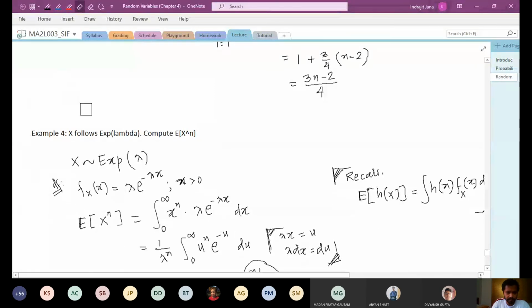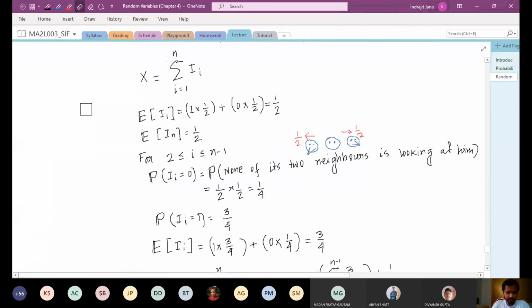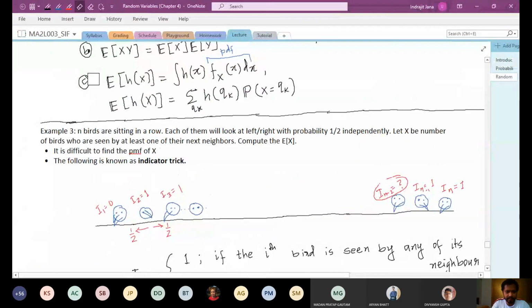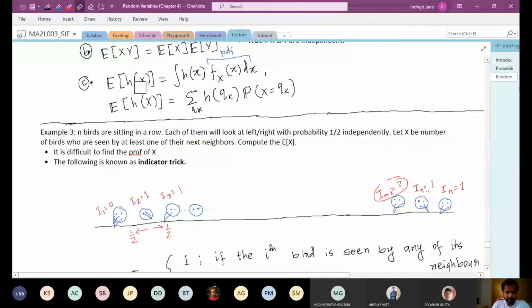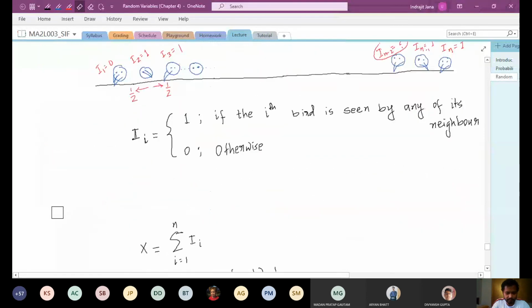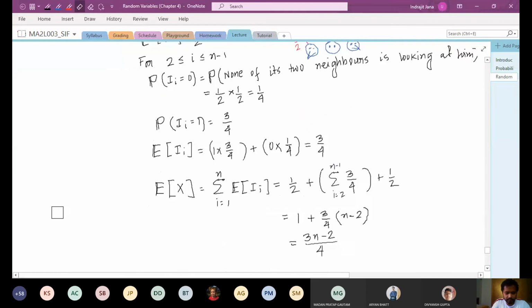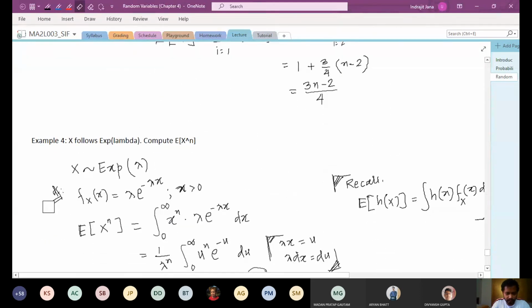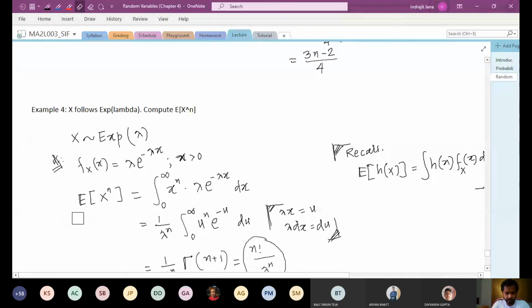So how do you do that? This actually follows from the third property that I was explaining. The expectation of any function of the random variable is that function times the PDF, and you do the integration. So it's a very simple thing. If X follows the exponential distribution, then you have the PDF, which is lambda times e to the power negative lambda x, and therefore the expectation of X to the power n is simply X to the power n integrated against the PDF.